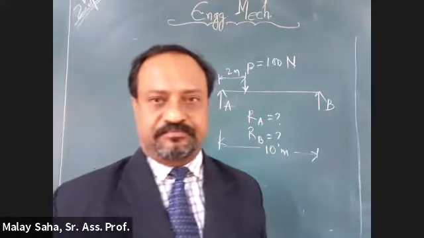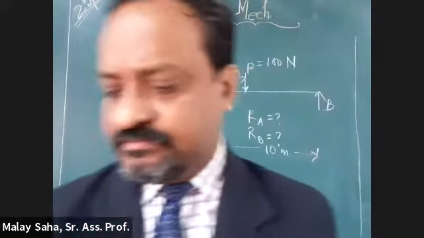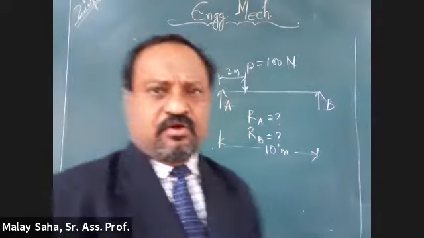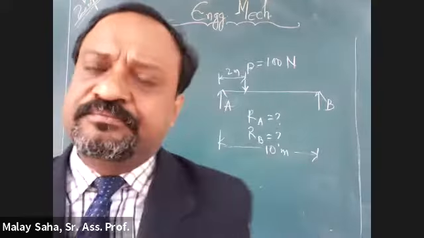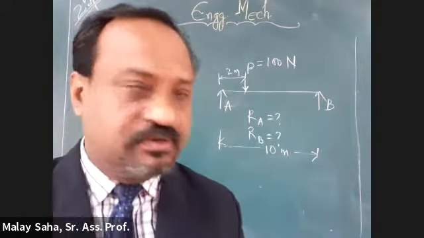Now, to determine these unknown reactions, tell me from your physical concept whether RA will be more or RB will be more. Anybody? RA, sir.